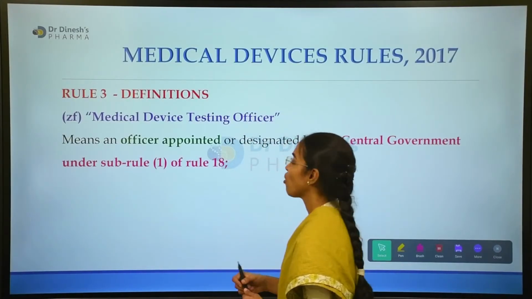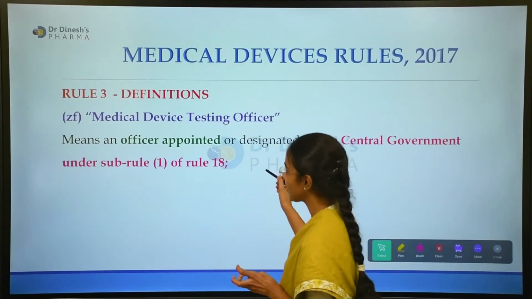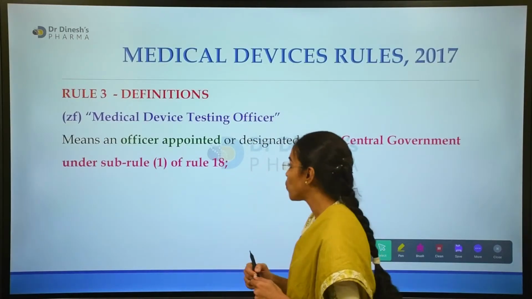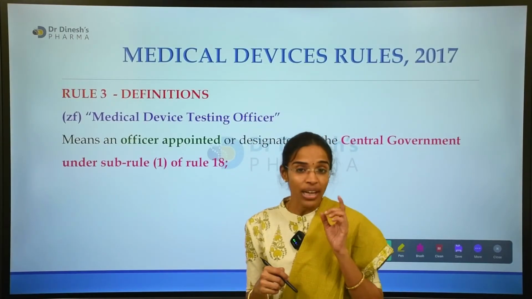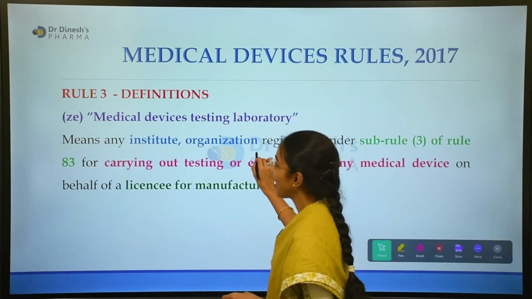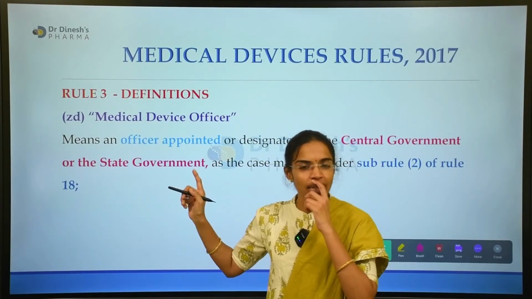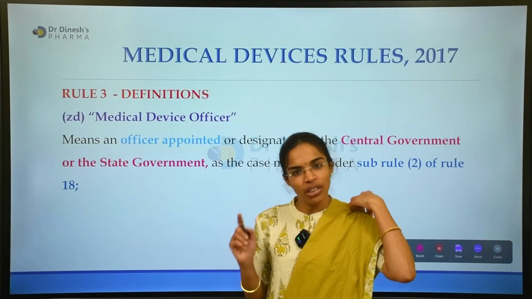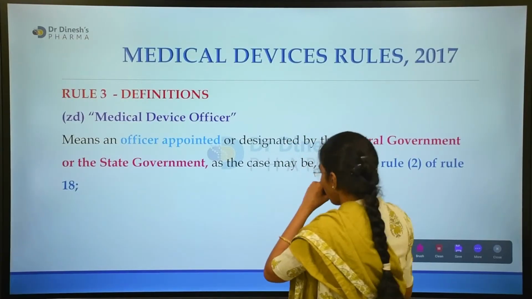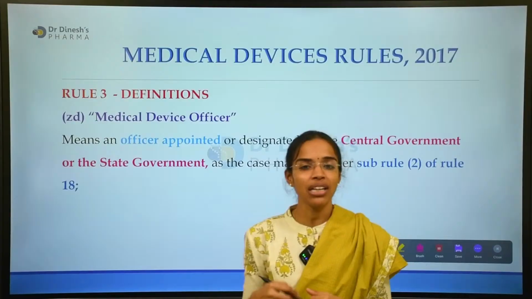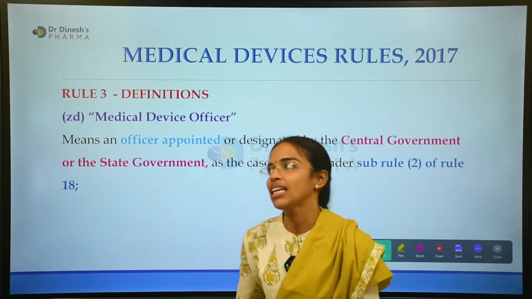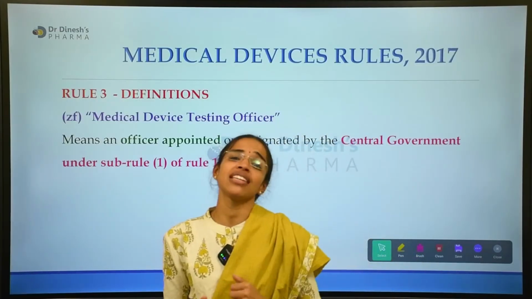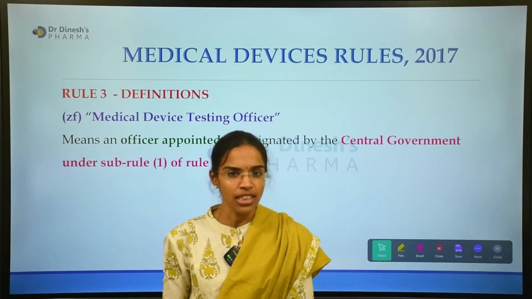So, medical device testing officer. Who is the medical device testing officer? Any officer appointed or designated by the central government under sub-rule 1 of rule 18. Please remember, a medical device officer can be appointed by the central government or state government, as designated under sub-rule 2 of rule 18. But a medical device testing officer has to be appointed only by the central government.